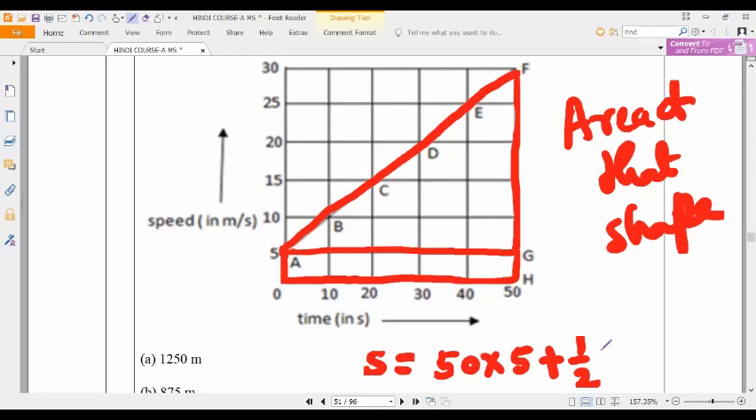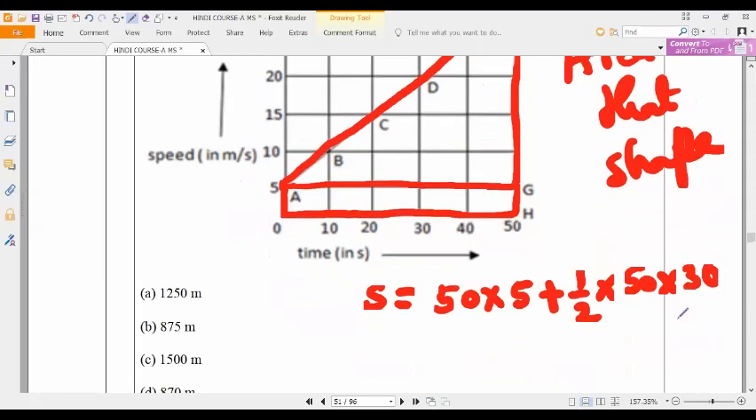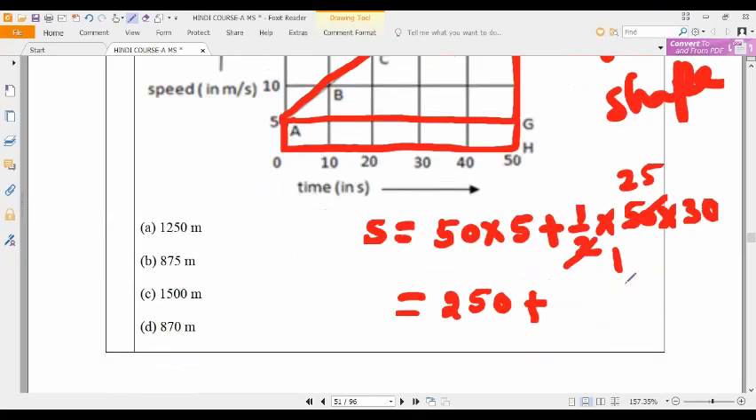Next, half into base, how much? 50. Again, 50 into height, which is 30. Yes or no? So 5 twos are 10, 5 fives are 25, that is 250. Now 25 into 30 is how much? 750.